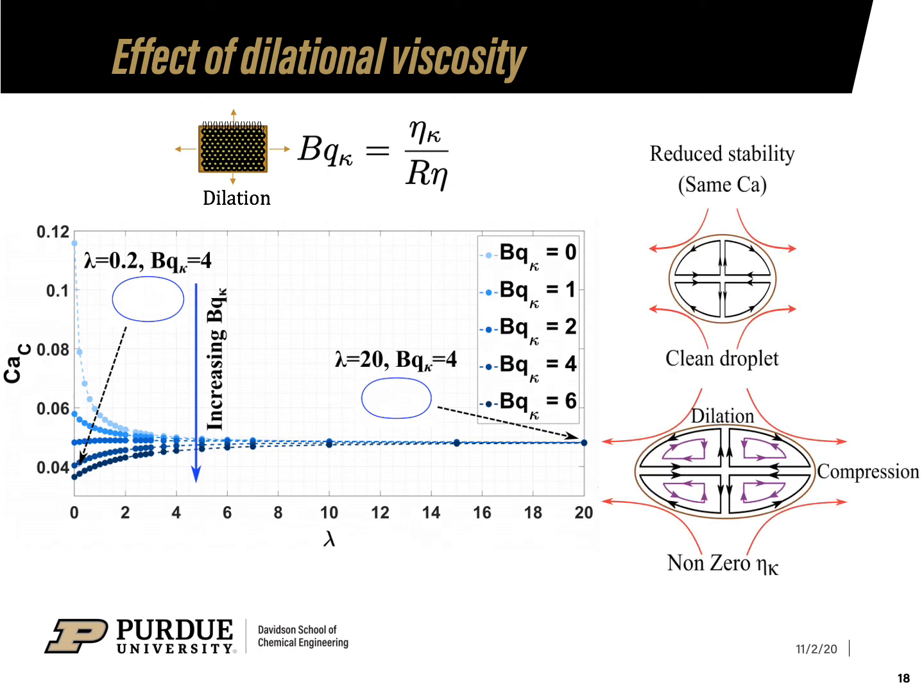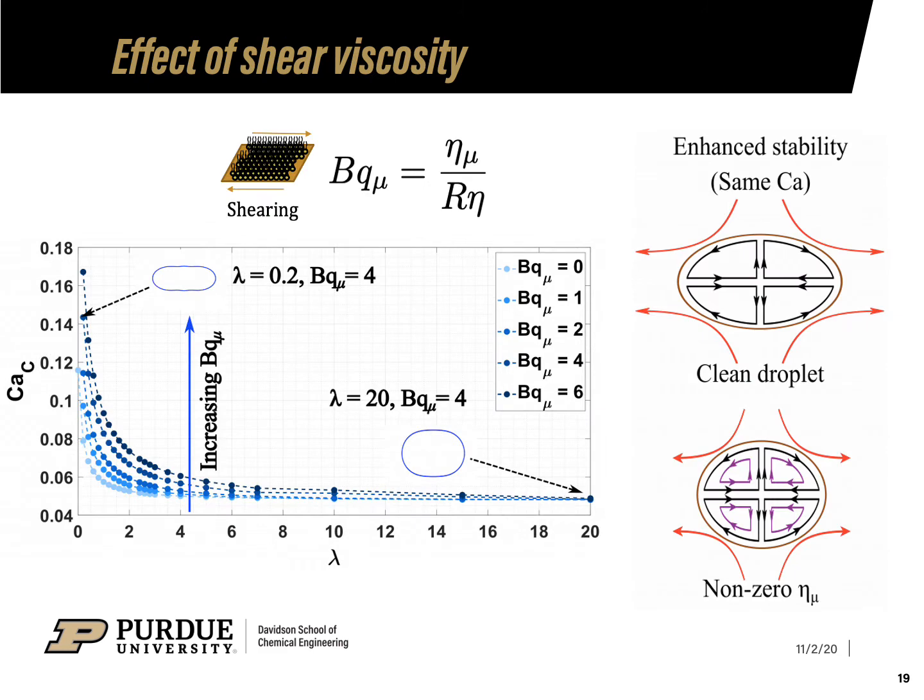The second plot here shows the schematic of the mechanism behind reduced stability. When a droplet stretches under flow, there is dilation at the droplet's equator and compression at the droplet's pole. If dilation resistance is present, the compression pattern at the surface induces a counterflow that results in reduced fluid circulation inside the droplet. This reduced circulation increases droplet deformation compared to a clean droplet at the same capillary number and viscosity ratio.